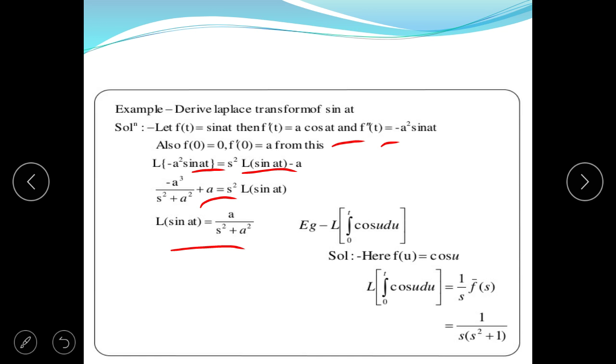For example, Laplace of the integral from 0 to t of the function cos u du. Here f(u) is cos u. So the integral from 0 to t of cos u du is equal to 1 by s times f bar s, and that is 1 upon s square plus 1.